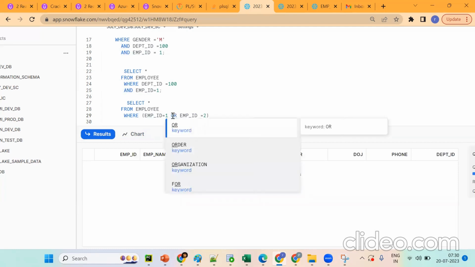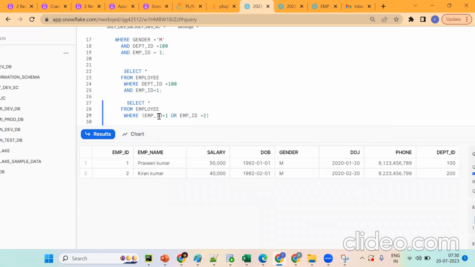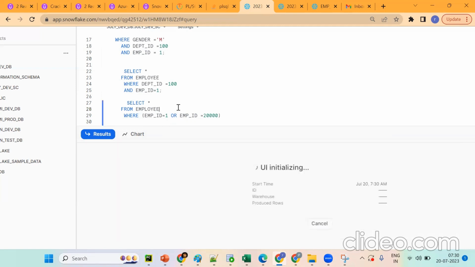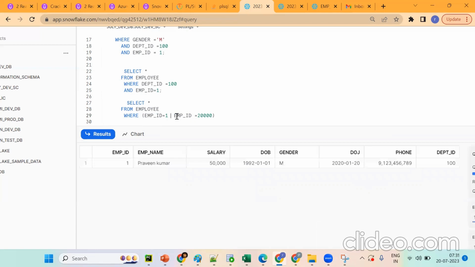So instead of AND, we should go for the OR concept. OR will pick either this value or this value. Suppose I'm having 200. What output will we get? 1, because only one condition is satisfied. Suppose I put AND, tell me, will it give any result? No.